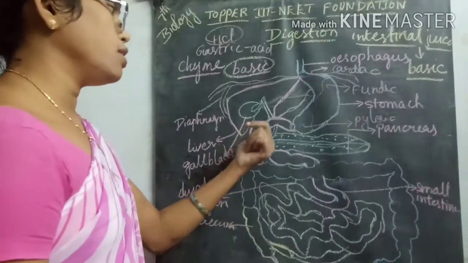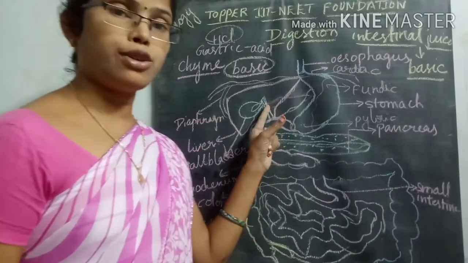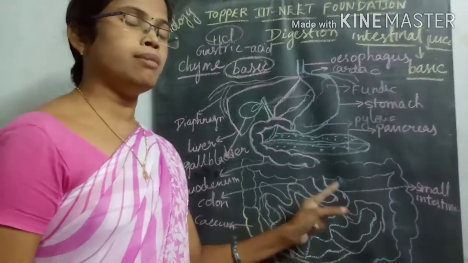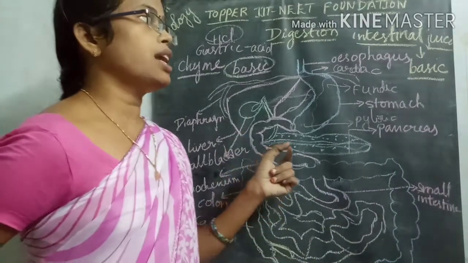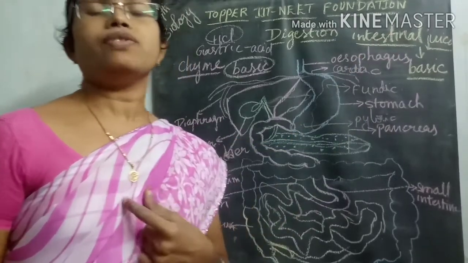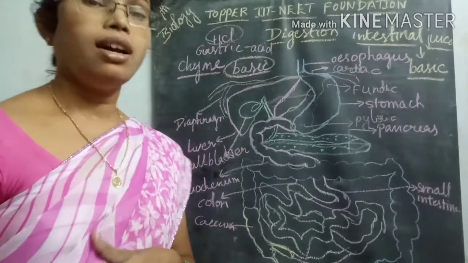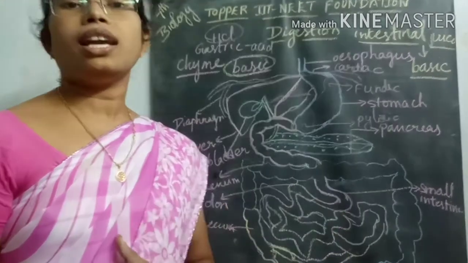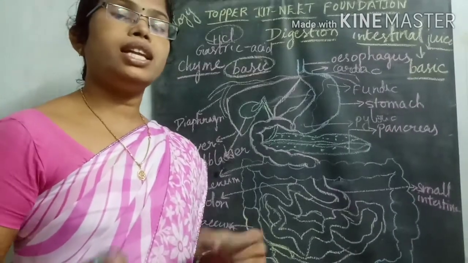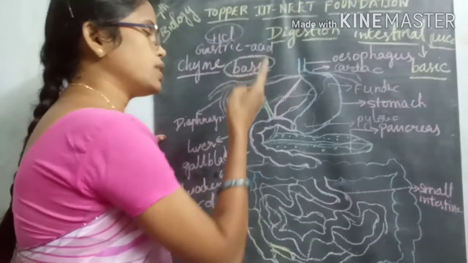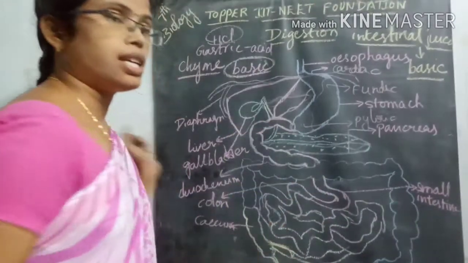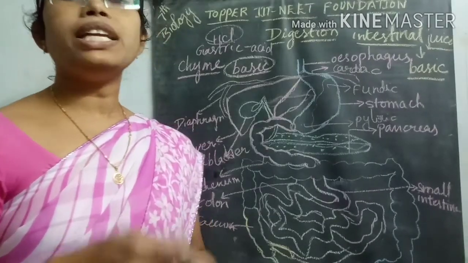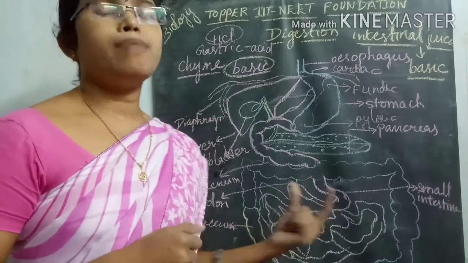Inside the duodenum, the food material is mixed with bile juice and pancreatic juice, and when it slowly enters into the ileum and jejunum, the intestinal glands release intestinal juice, which is also called succus entericus. The succus entericus is also mixed with this food material, and with the enzymes released from the bile juice, pancreatic juice and succus entericus mixed with that food material, the food material is completely digested inside the small intestine.